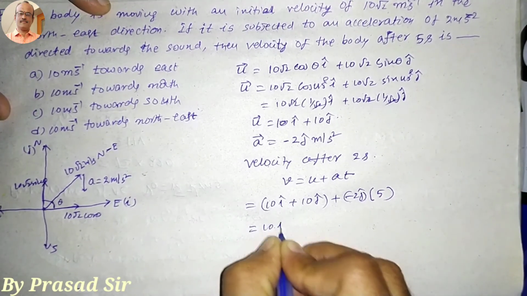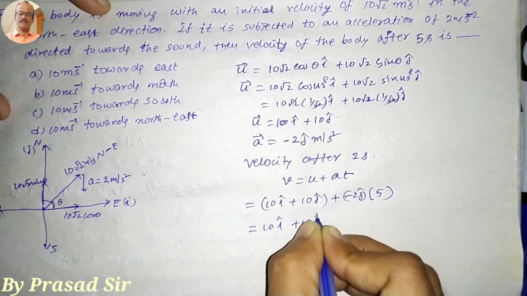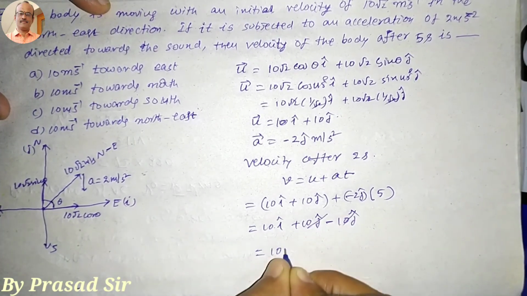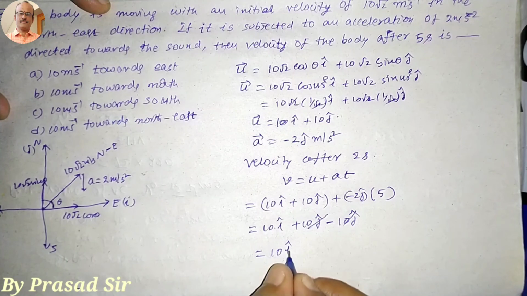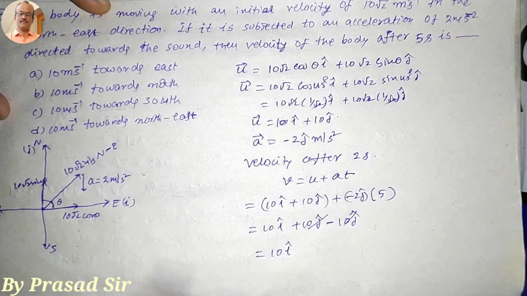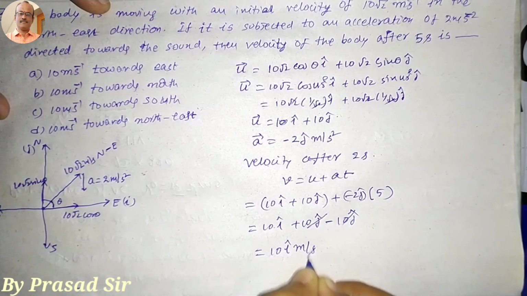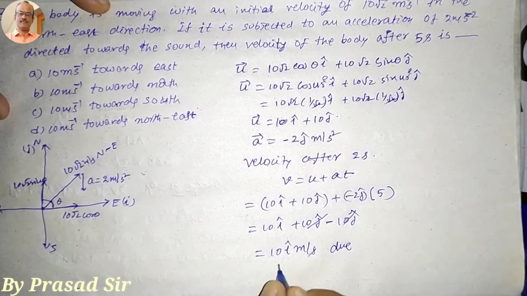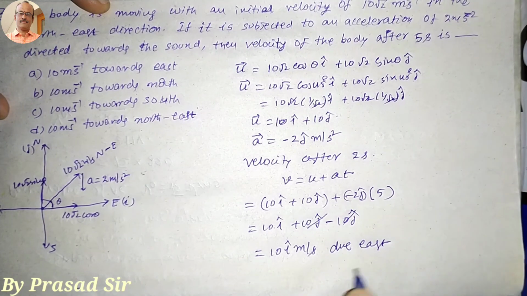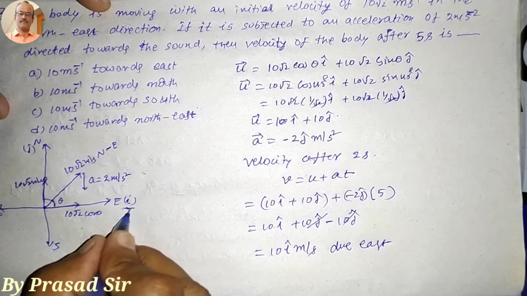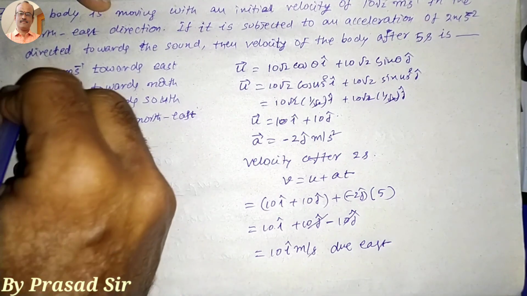So that means 10 i cap plus 10 j cap minus 10 j cap. Both get cancelled. So the remaining answer is 10 i cap. i cap means in which direction here? East direction. So that means 10 meters per second in the east direction, towards the x-axis. So which option is correct here? Option A is correct.